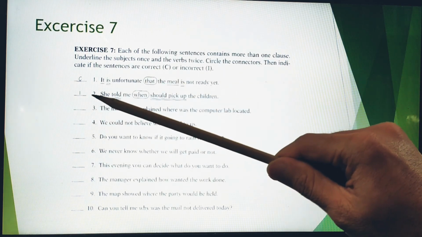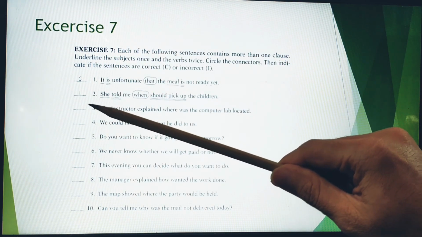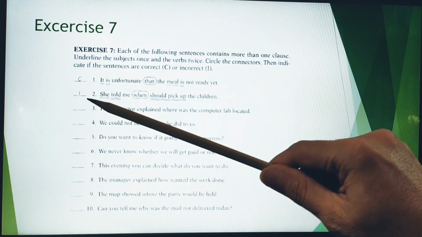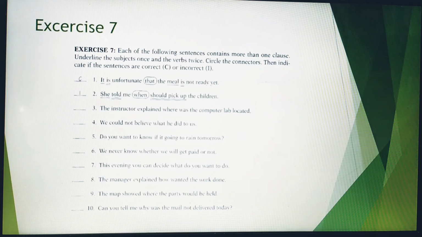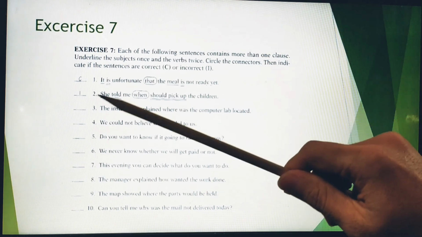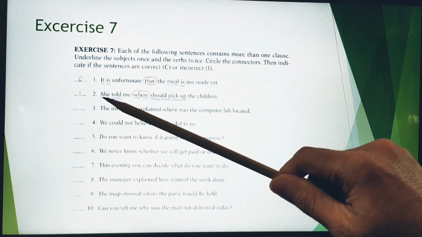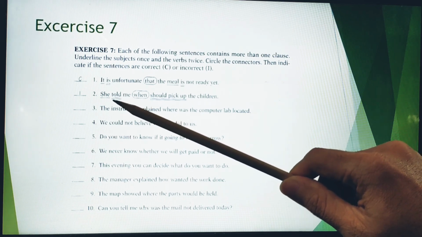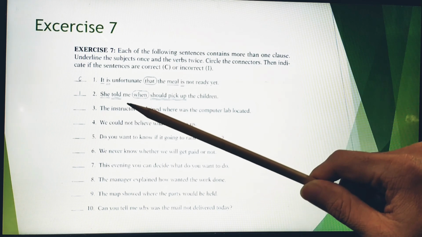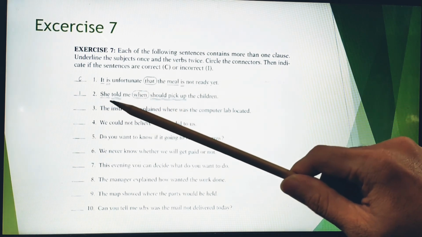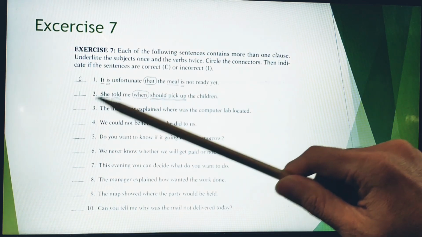And so what about number 2? For number 2 itself, it is incorrect. Why is it incorrect? You have to figure out which one is the main verb. Of course, this is a subject, but which one is the verb? This is a verb, this is also a verb, but which one is the main verb? Of course, this one, right? But why is it incorrect?